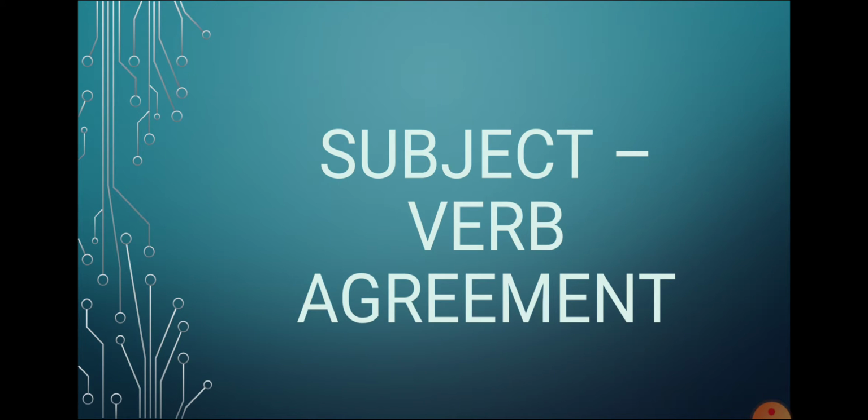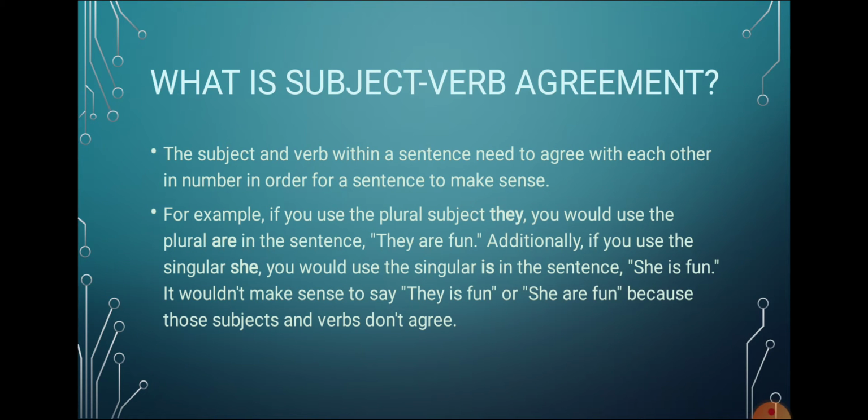Today we will do one of the grammar topics, subject verb agreement. What is subject verb agreement? Actually, the subject and verb within a sentence need to agree with each other in number in order for a sentence to make sense. It means when a subject is written according to the verb, then only it gives the sentence a real